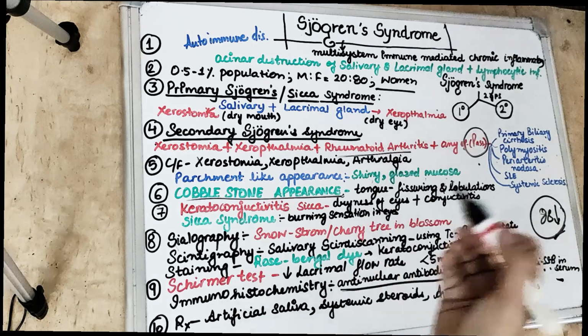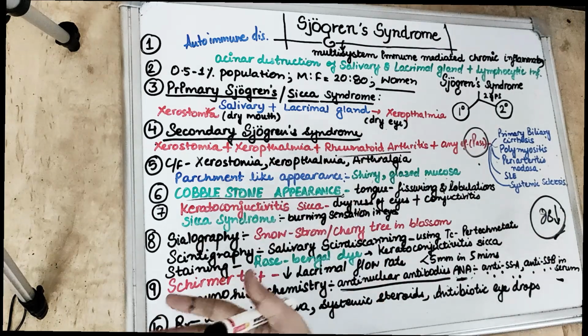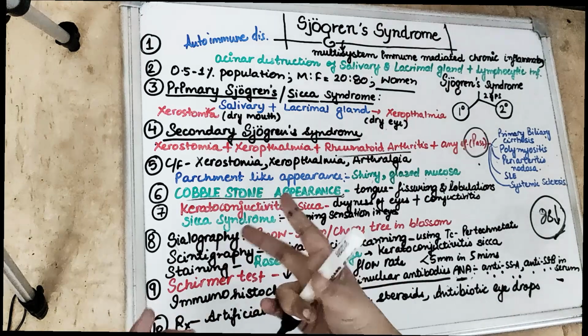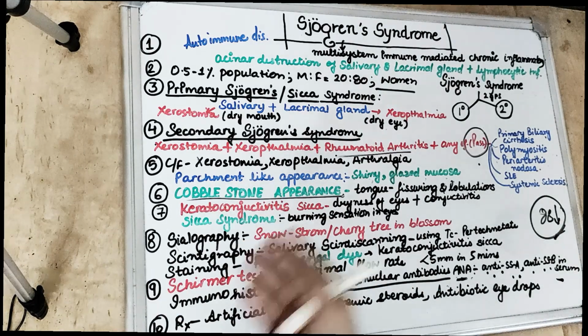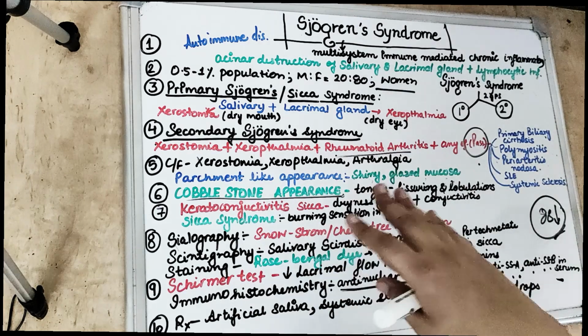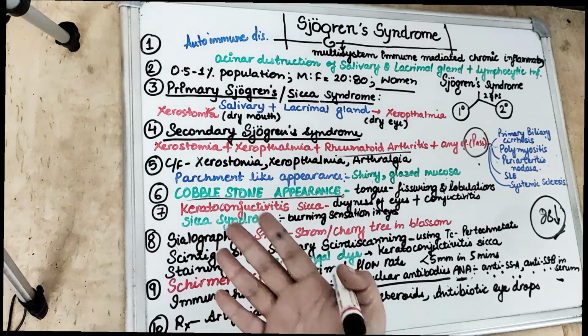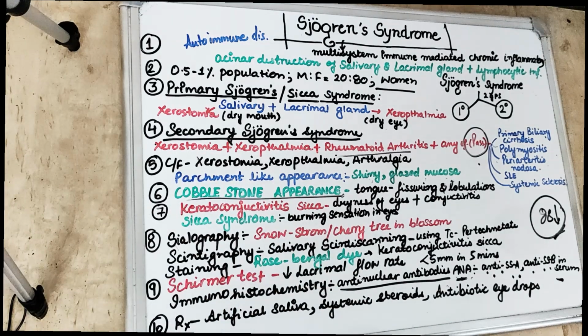Already xerostomia is there in the patient's mouth and recurrent candidiasis infection is coming. So because of that, the dorsum of the tongue, the upper surface of the tongue, becomes red and atrophic. There can be fissures and lobulations present on the surface of the tongue, and this will make the tongue appear like a cobblestone. So that is why cobblestone appearance.